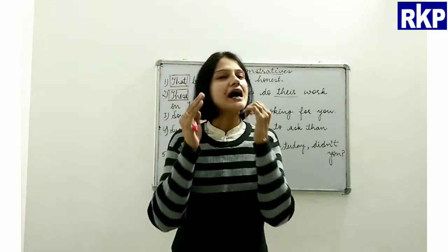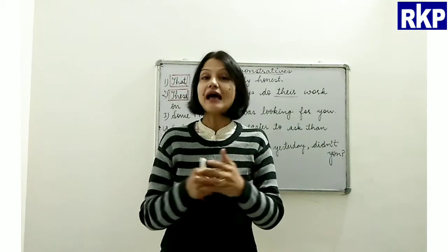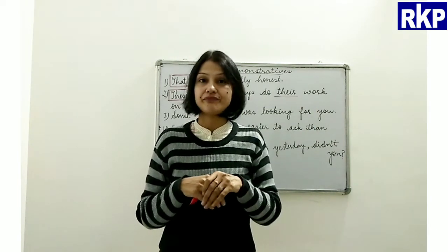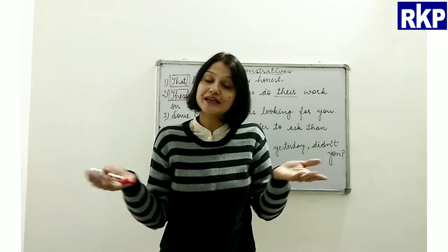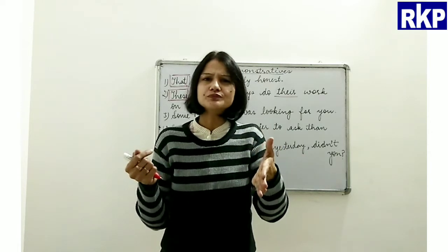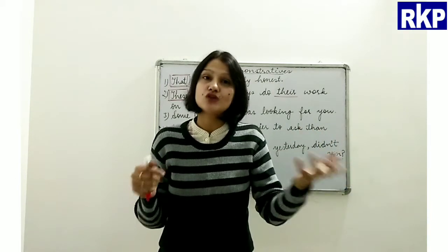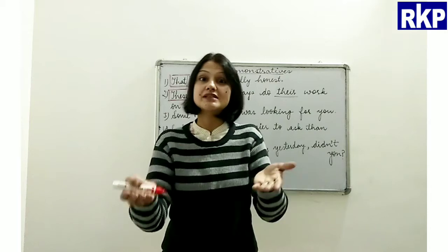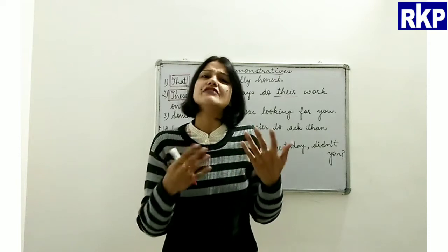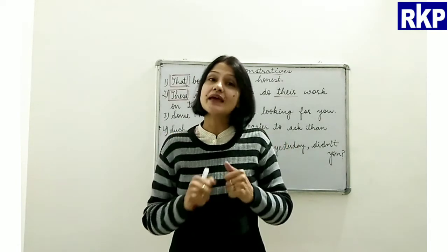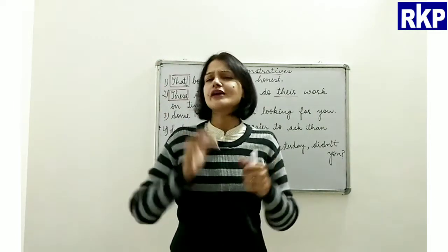Suppose I was sitting at your place, in your office, and in your absence a person comes there, and of course I do not know that person, but he waited for you, and when he was leaving I asked his name so that I could tell you who that person was. He told me he was Mr. Mehra. Now when you came back to the office, I told you, some Mr. Mehra was looking for you.